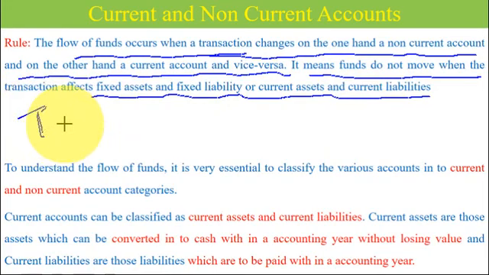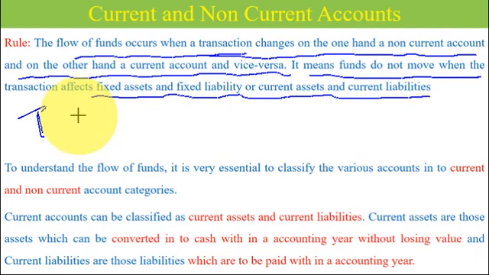Transaction is nothing but any event which has happened in the business. Let's take an example, machinery purchased for cash. In this transaction, machinery is purchased for cash 10,000 rupees. This is a transaction event, because one asset is coming in and another asset is going out. When the machinery is coming in, cash is going out.